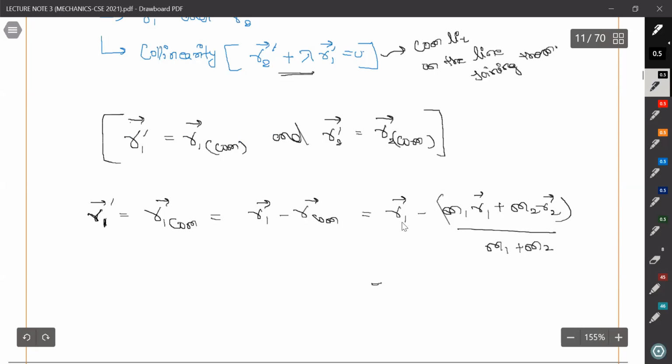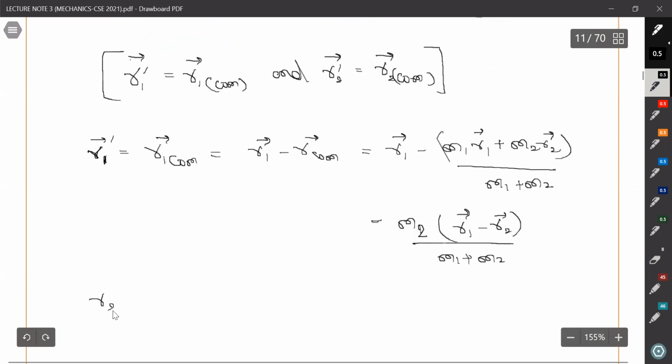Multiplying, M1 R1 would cancel out with M1 R1, then M2 is common. This is M2 times (R1 minus R2) vector upon (M1 plus M2).